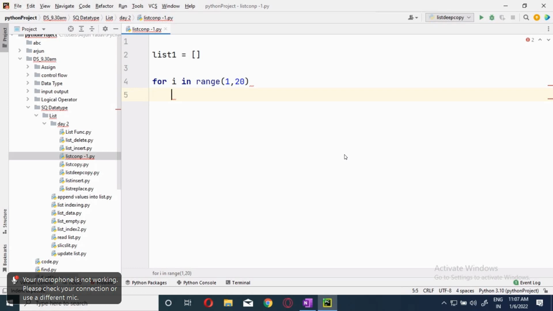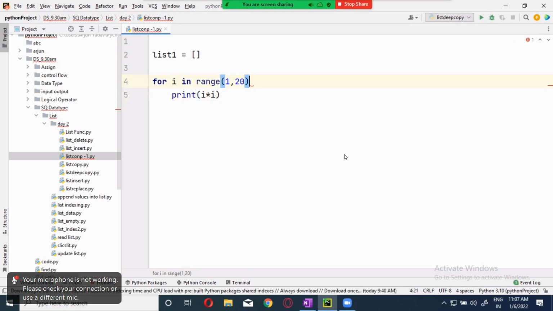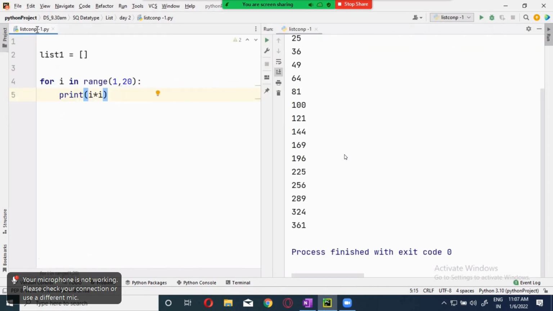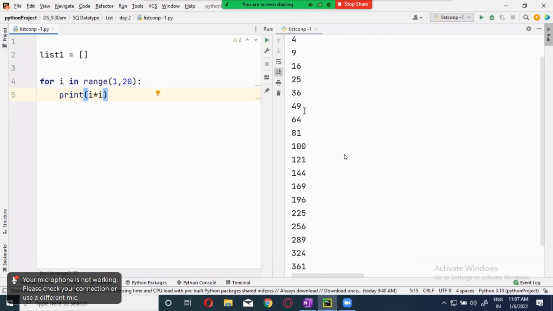That is how I will do the double, i into i, and I will print it. What is the output I'm going to get? This is the output I'm going to get.